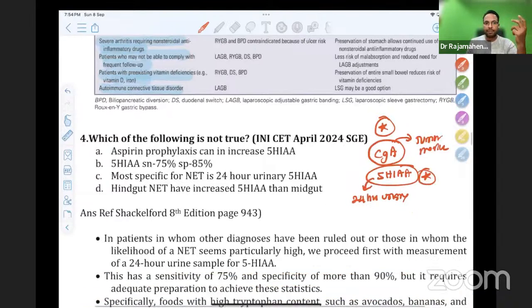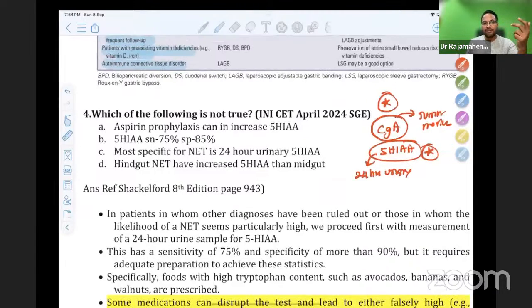There are some drugs which alter 5-HIAA level. 5-HIAA sensitivity is 75%, specificity is 85%. Most specific is 24 hours urinary 5-HIAA. Hindgut neuroendocrine tumor have increased 5-HIAA than midgut. So please remember, the wrong answers here are A and D. So let us see the choices now.